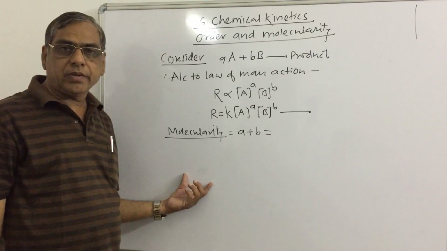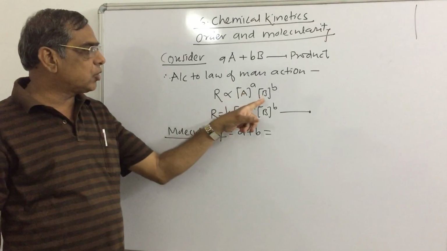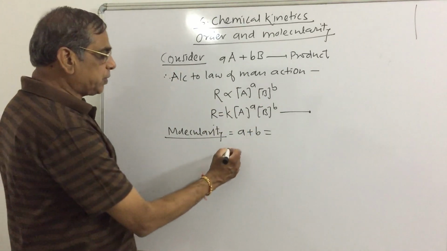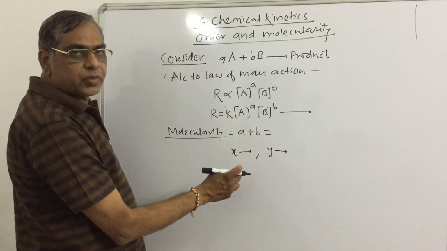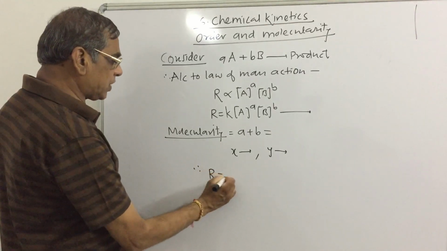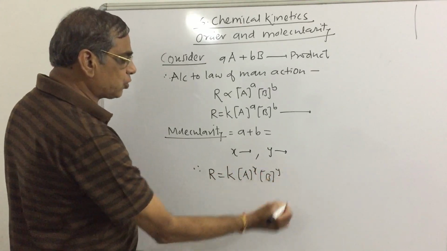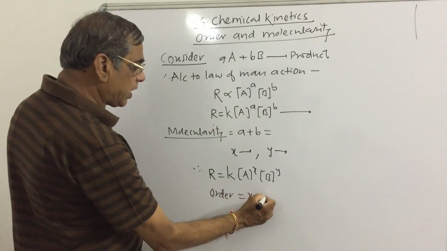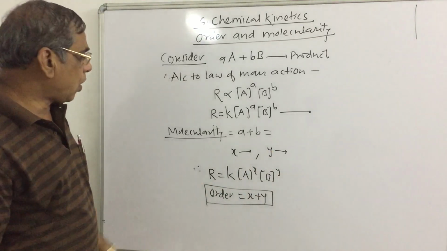But experimentally it is found that not all the molecules of A or all the molecules of B take part in the reaction. Suppose x is the number of moles of A and y is the number of moles of B actually taking part in the reaction. Then the rate law expression is R equal to K, [A] raised to the power x and [B] raised to the power y, where x plus y is called the order of reaction.